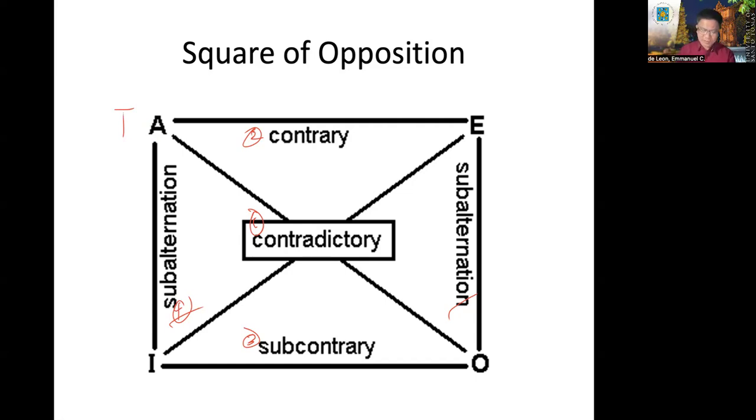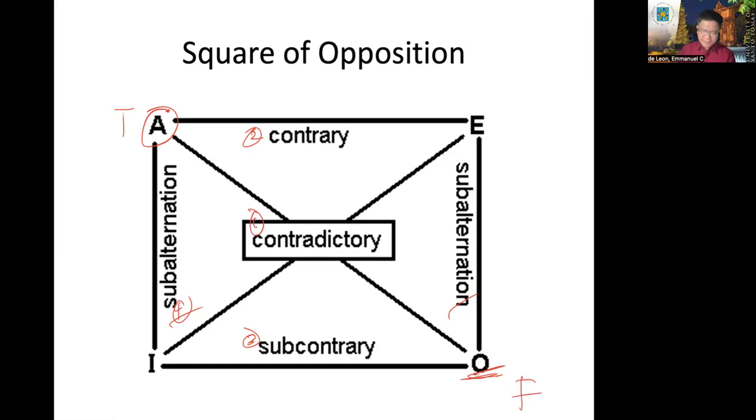Let's say you have an A proposition which is true. What is the truth value of its contradictory proposition? O. What should be the truth value of O? Necessarily, it's false because they have contradictory truth value. They cannot be both true, they cannot be both false. There is no doubtful in contradictory opposition, correct?